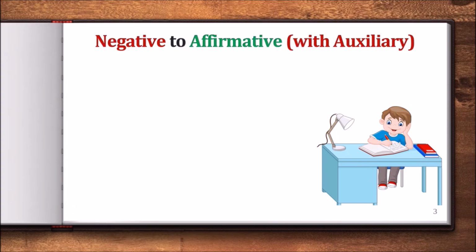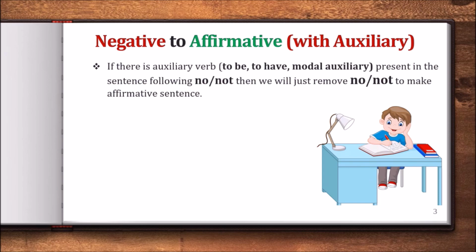Well, so the title says negative to affirmative with auxiliary. So let's take a look at the first rule: if there is an auxiliary verb, to be, to have, or a modal auxiliary present in the sentence following no or not, then we will just remove no or not to make an affirmative sentence.